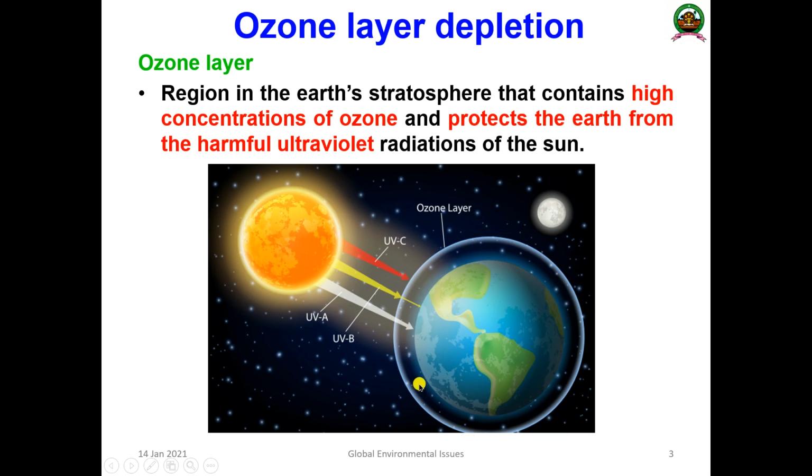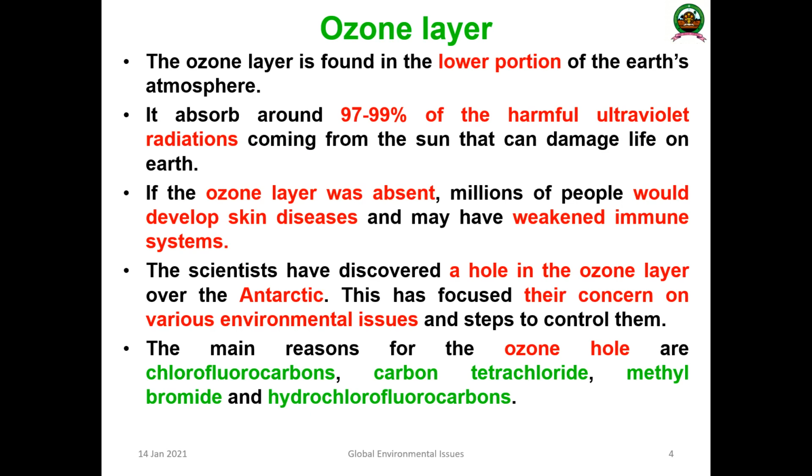A lot of anthropogenic activities happening in the ecosystem, the earth, are causing the ozone layer to get depleted and removed, and in the ozone layer a lot of specific holes are forming. Through those holes, the UV rays directly enter and create a lot of harmful effects on the earth. So that is the problem here. That is known as the ozone layer.